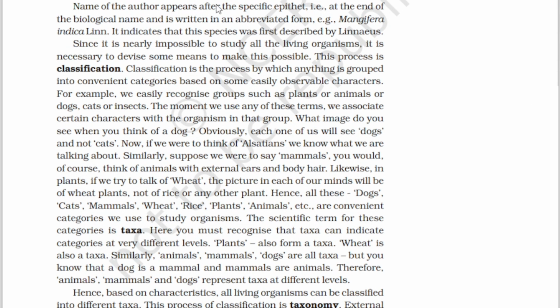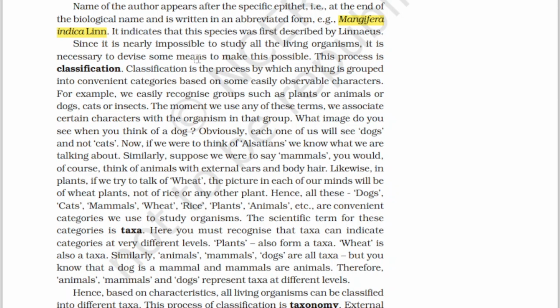The name of the author appears after the specific epithet, so at the end of the biological name, and is written in an abbreviated form. Here, Mangifera indica Linn. So Linnaeus is the scientist who first described that species, so his name will come at the end. It indicates that this species was first described by Linnaeus.